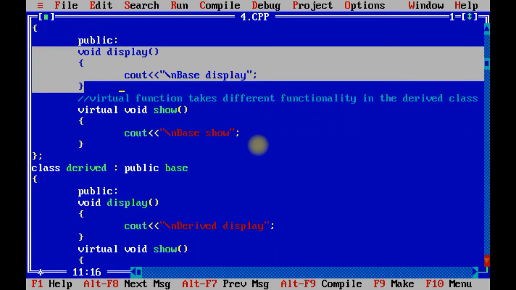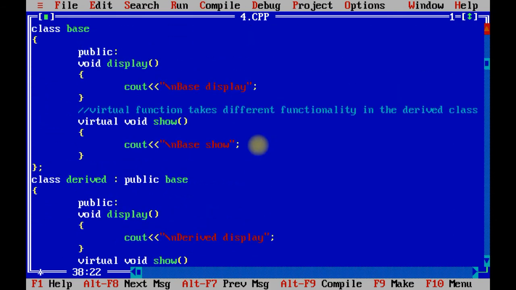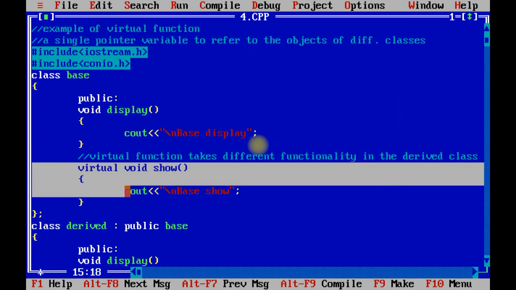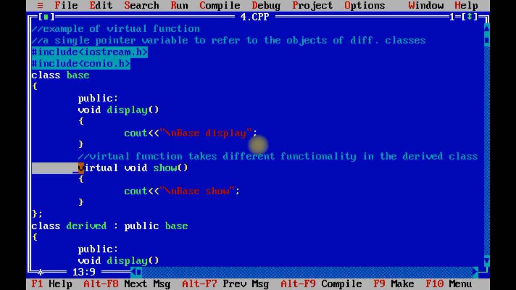Similarly, when you call the show method of the base class, naturally the object of the base class is created, so it will call the show method of the base class.